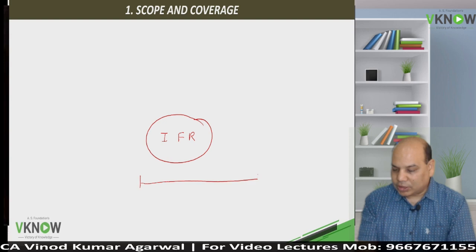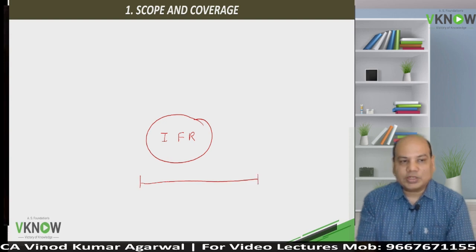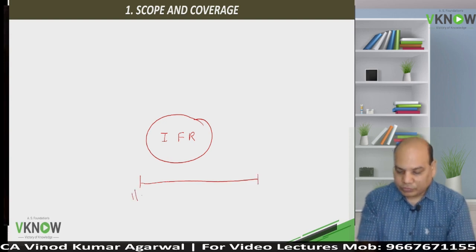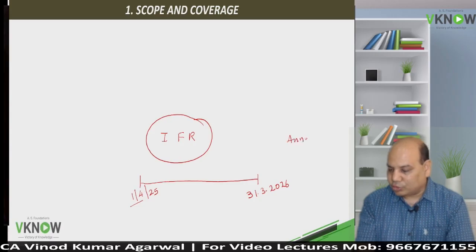Normally, you have studied a company prepares financial statement for 1 year. That is, a financial statement will be, let us say, from 1/4/25 to 31st March 26. So this is annual report.